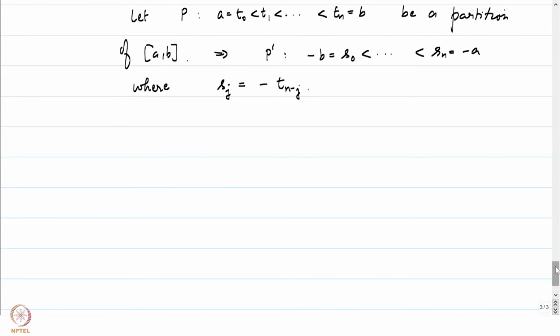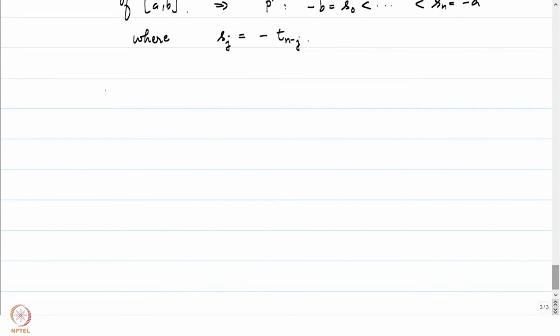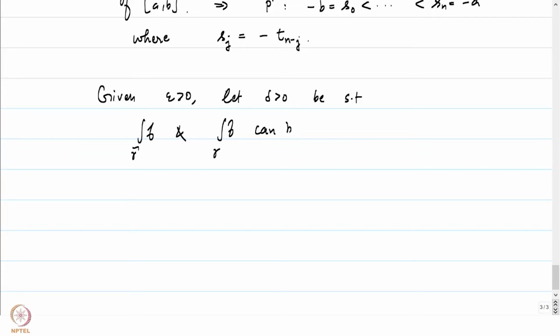Now both the integrals, this and this, can be approximated by Riemann sums. So let's pick a delta given epsilon positive. Let delta be such that the integral of f over gamma tilde and the integral of f over gamma can be epsilon approximated, I'll write it in words, by partitions of size less than delta.